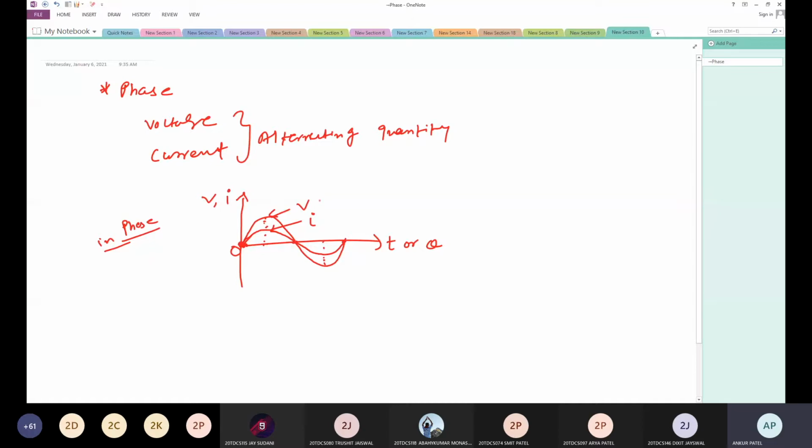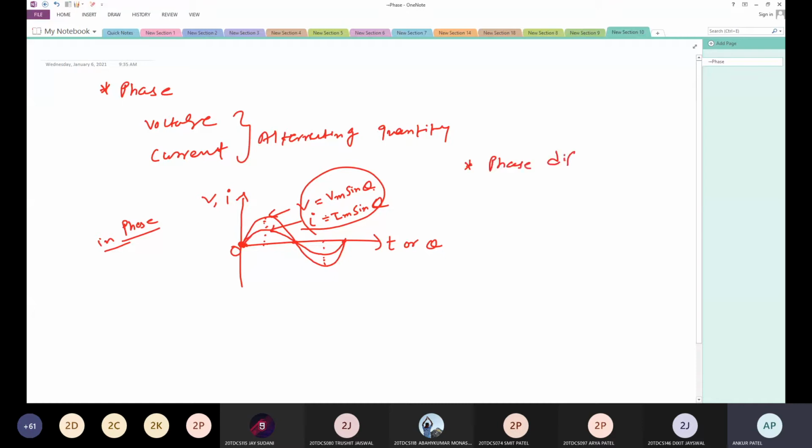So can anyone tell me the equation of voltage and current? I can write V equal to Vm sin theta and I equal to Im sin theta, because there is no phase difference between the two quantities, as both are in phase. So V equal to Vm sin theta, I equal to Im sin theta, that is called in phase. Suppose I want to show phase difference, then how can I show it?